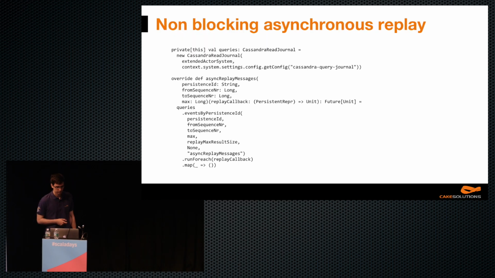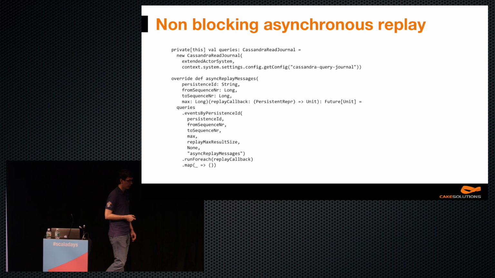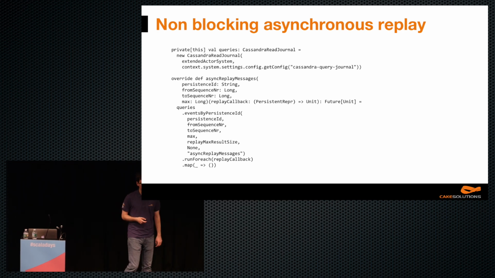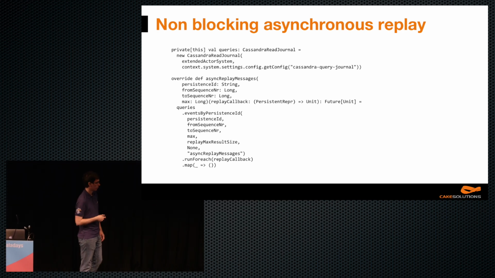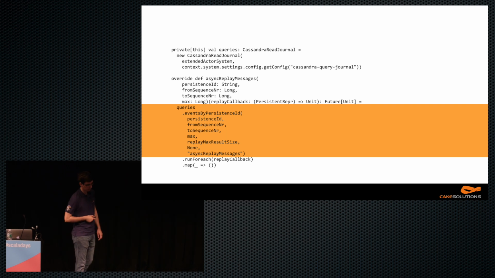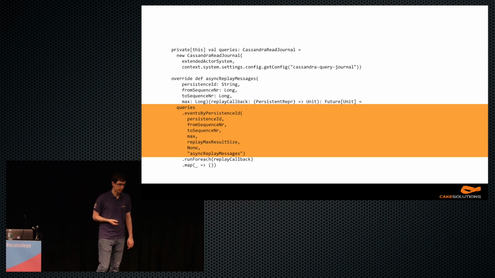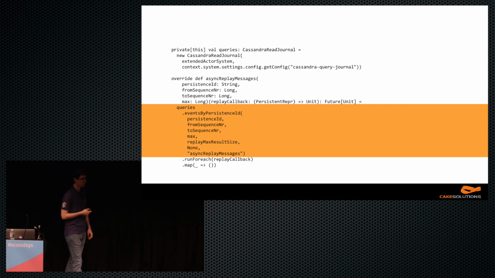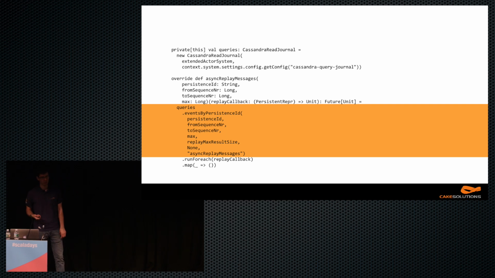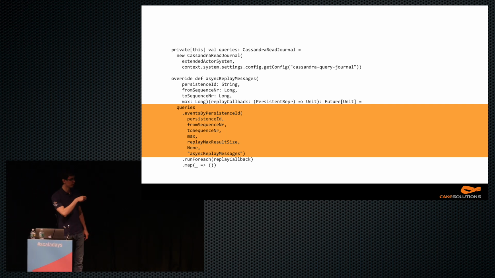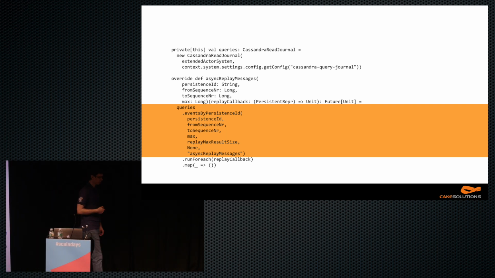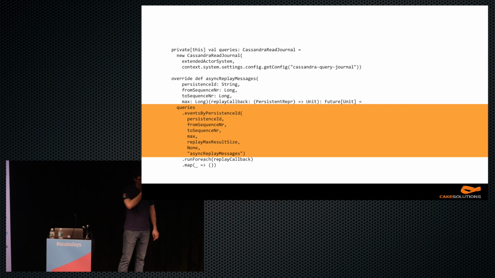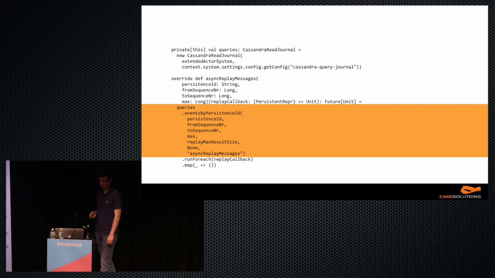want to avoid. But with Akka Persistence Query implemented, we can actually reuse the events by persistence ID stream that we saw previously, and we can simply call queries.eventsByPersistenceId, which will give us a stream of all events for a single persistence ID, which is exactly what we need for replay. So the code is much simplified. It's fully asynchronous, non-blocking calls to the database. And also, we specify the correct consistency guarantee. So read and write of at least a quorum, we will get the strong consistency that we need for this use case.